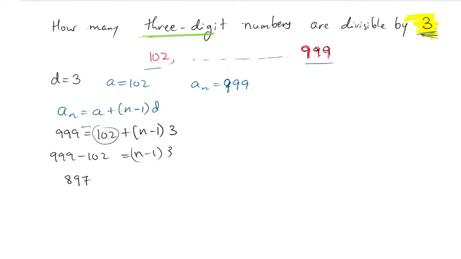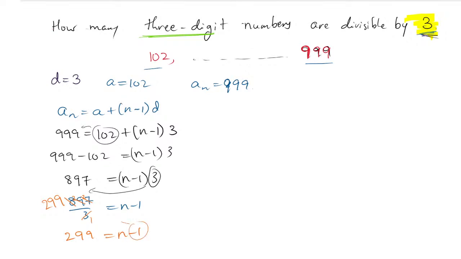Okay, 897 when you subtract it. So that is equal to n minus 1 into 3. This 3 I am bringing to this side, it is into over there, so it will divide. So 897 divided by 3 will become n minus 1. So here 3 ones are 3, 3 twos are 6, 29 we have, 3 nines are 27, again 2 we have, again 9, 3 nines are 27. 299 it will be. 299 is equal to n minus 1. See, n minus 1 we have, so minus 1 you have to shift. 299 minus 1 if you shift, it will become plus 1, that is equal to the n value. So 300 will become the n value.